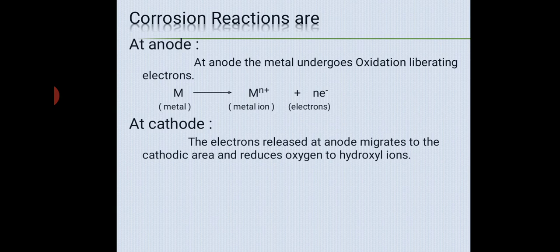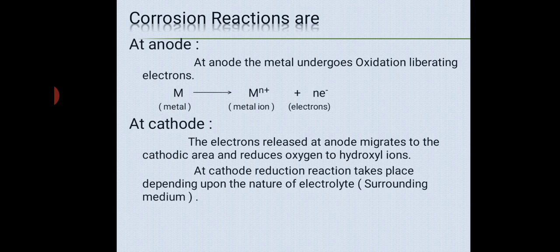Now how is this hydroxyl ion formed? Once again there are some cases to be considered, because the main chemical which plays a very important role here is water, moisture. That water could be acidic, basic, or neutral in nature. We all know that.